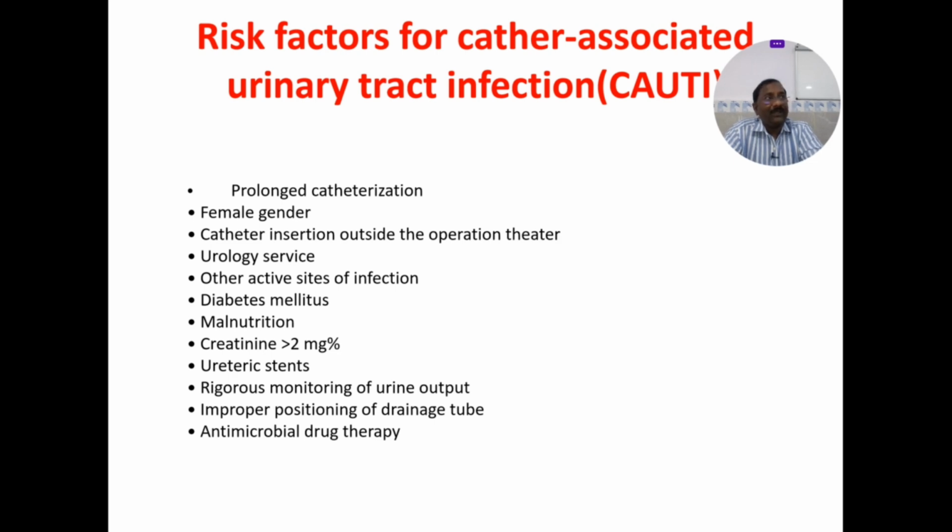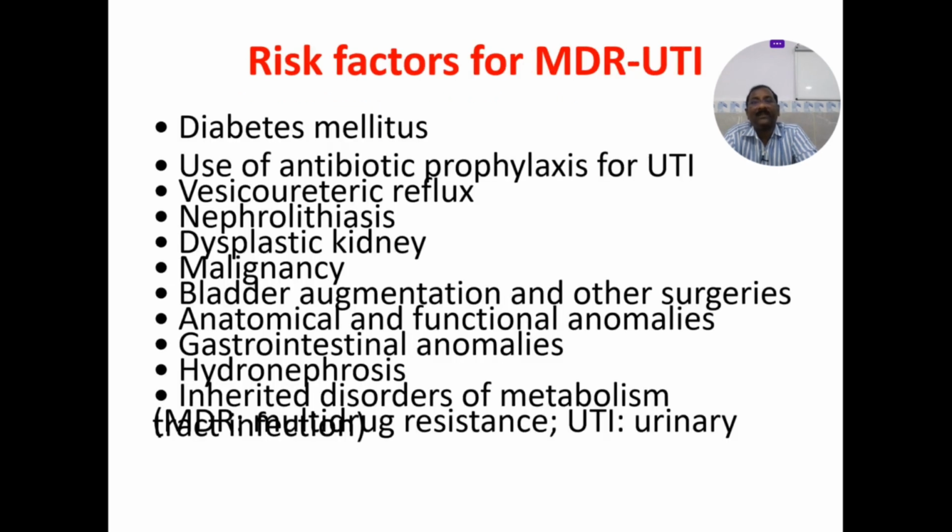Other active sites of infection, maybe skin and subcutaneous infections, could spread to the urinary tract. Uncontrolled diabetes, malnutrition. When the creatinine is more than 2 milligrams, that is CKD. The CKD population is also more prone to urinary tract infections because of low immunity. Ureteric stents, monitoring of urine output, improper positioning of the drainage tube, and antimicrobial drug therapy leads to drug resistance. So these are the risk factors for catheter-associated urinary tract infections.